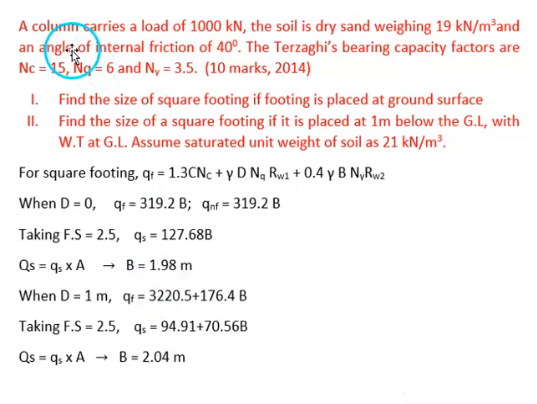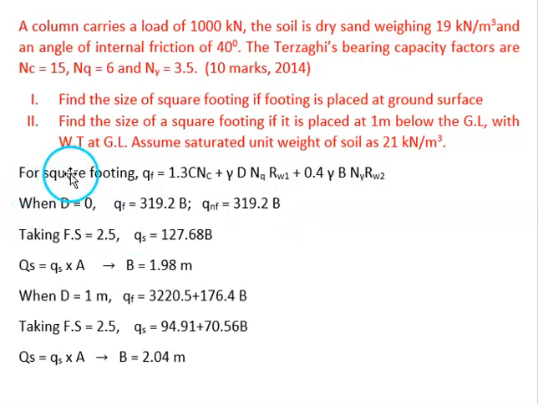Another example is, a column carries a load of 1000 kN. The soil is dry sand weighing 19 kN per meter cube and an angle of internal friction of 40 degrees. The Terzaghi's bearing capacity factors are 15, 6 and 3.5. Find the size of square footing if footing is placed at ground surface, and find the size of square footing if it is placed at 1 meter below ground level with water table at ground level. Assume saturated unit weight of soil is 21 kN per meter cube.